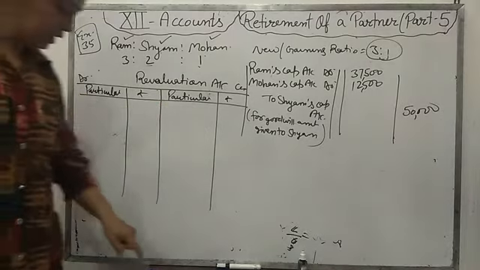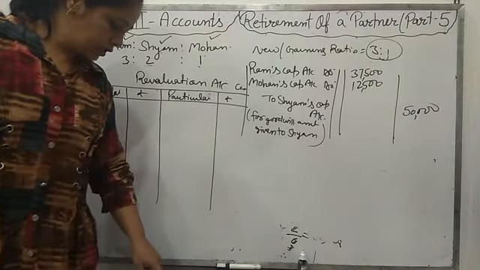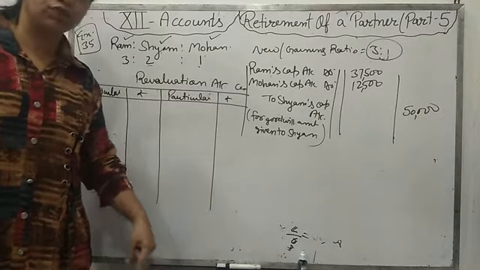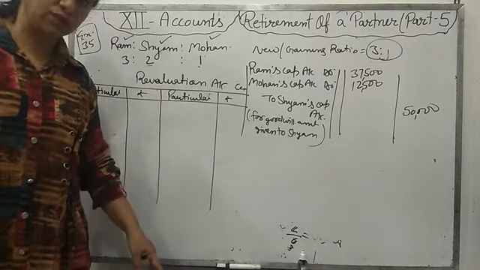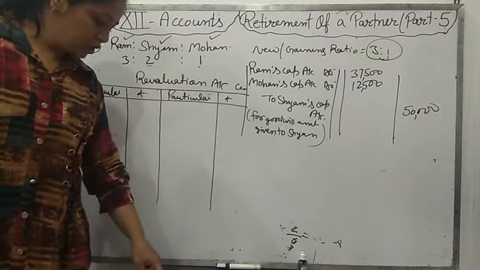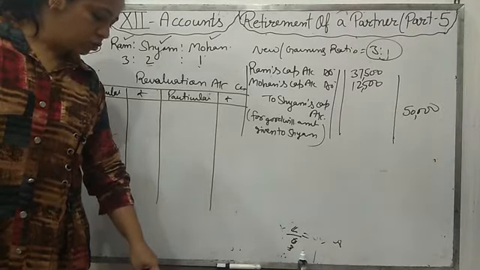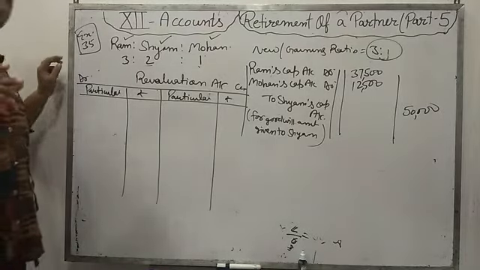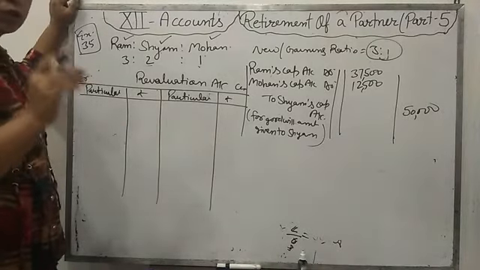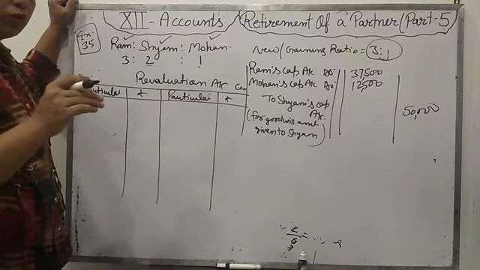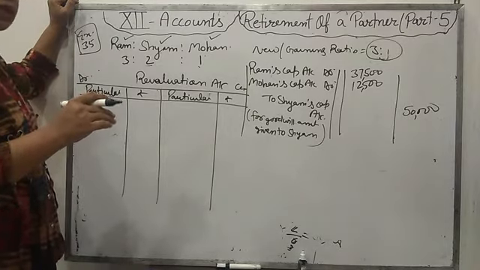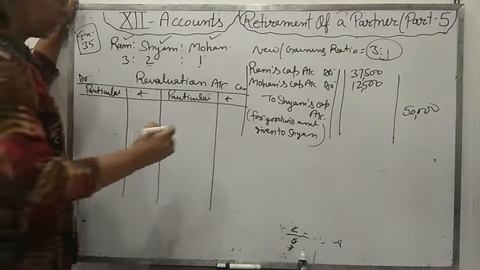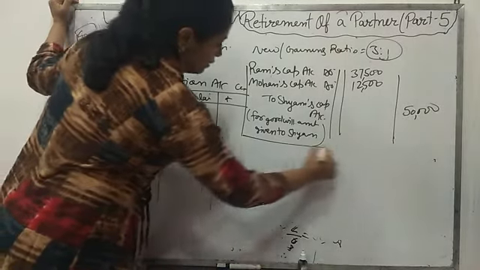Now the information given is that expense owing means outstanding expense, which you have to pay. Expense owing is to be brought down to 37,500. We have to reduce it up to 37,500.